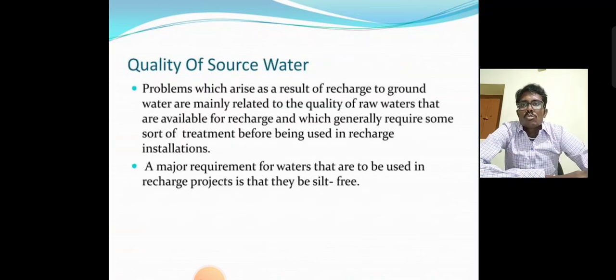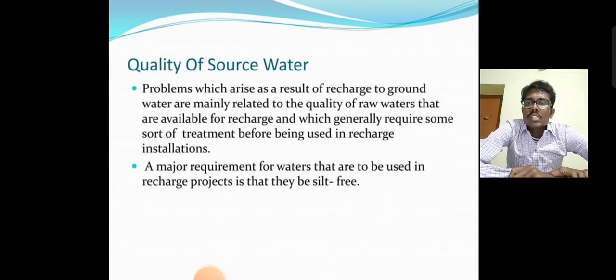What about the quality of source water? The problems which arise as a result of recharge of groundwater are mainly related to the quality of the raw waters that are available for recharge. It generally requires some sort of treatment before use in a recharge installation. A major requirement for water used in recharge projects is to be silt free.